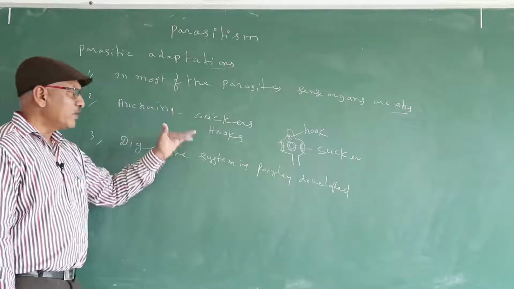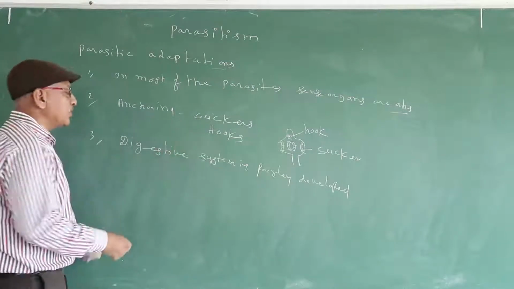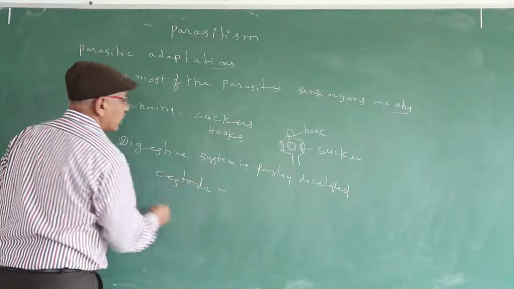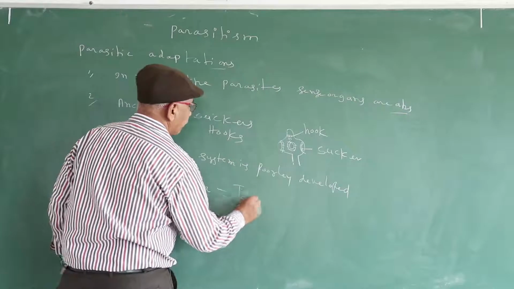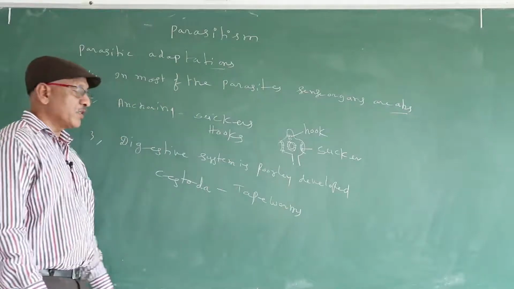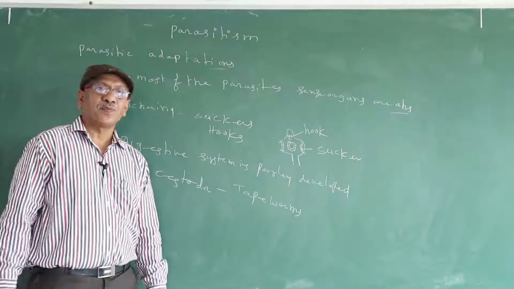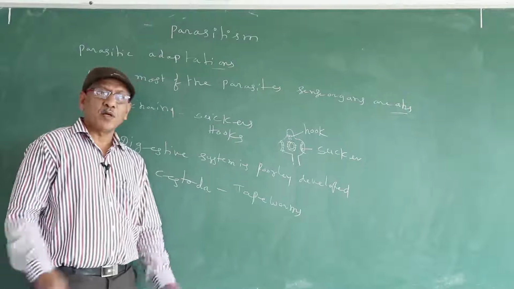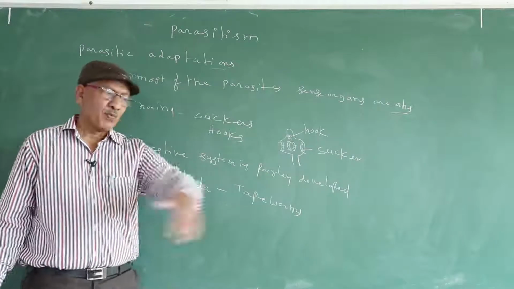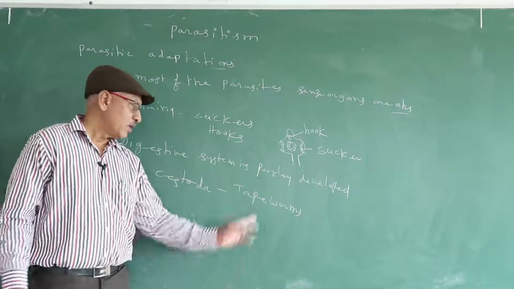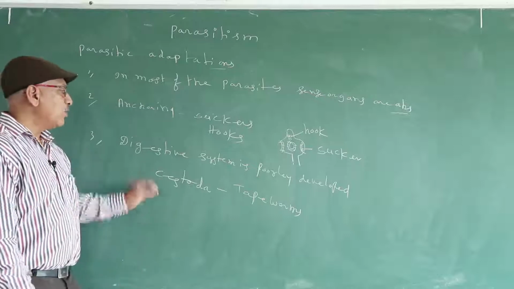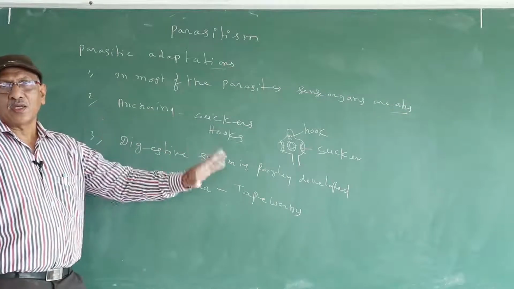In some parasites, the digestive system is completely absent, as in members of the order Cestoda, for example tapeworms. Why did it get the name tapeworm? The body is dorsiventrally flattened like measuring tape and measures about 2 to 4 meters. That's why they are commonly known as tapeworms. In tapeworms, the digestive system is totally absent.